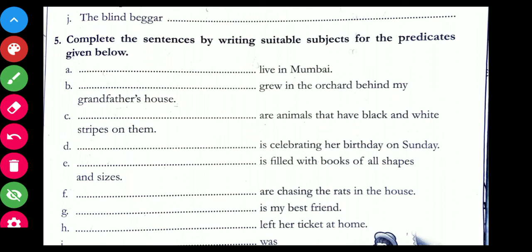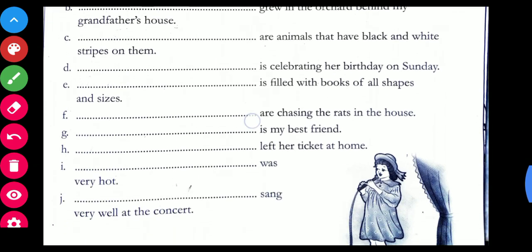Next, C. Dash are animals that have black and white stripes on them. So, which animal has black and white stripes? Yes, it's a zebra. So you'll write, zebras are animals that have black and white stripes on them. So this is the way you have to solve this exercise further on.